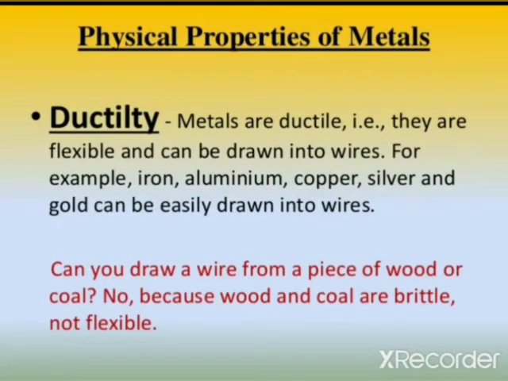One more property is ductility. Metals are ductile, means they are flexible and can be drawn into wires. For example, iron, aluminium, copper, silver, and gold can be easily drawn into wire. Can you draw a wire from a piece of wood or coal? No, because wood and coal are brittle, not flexible.